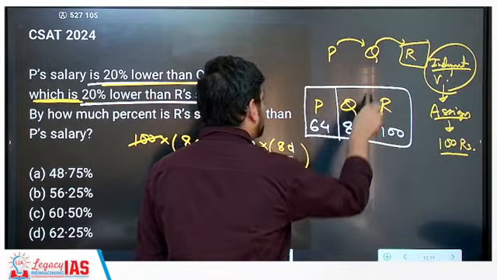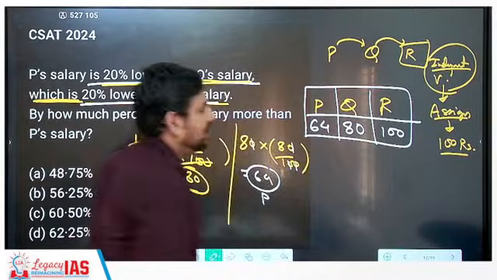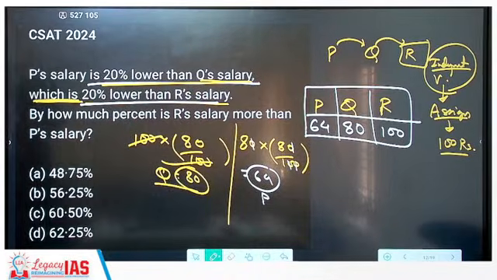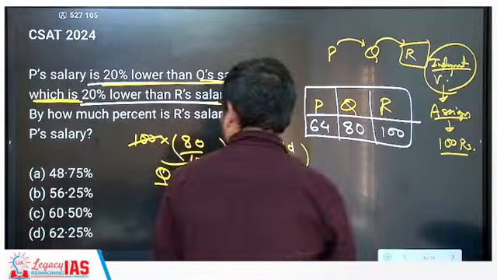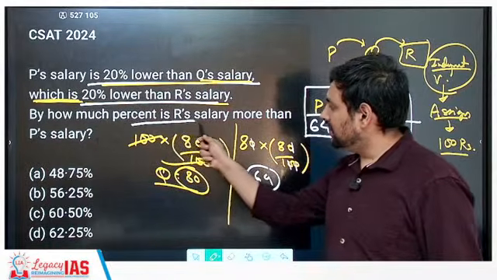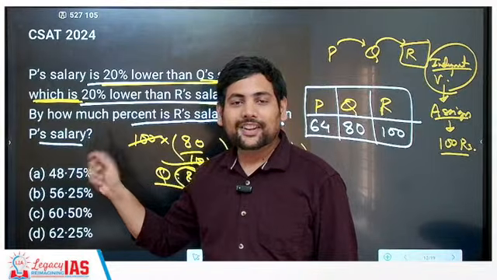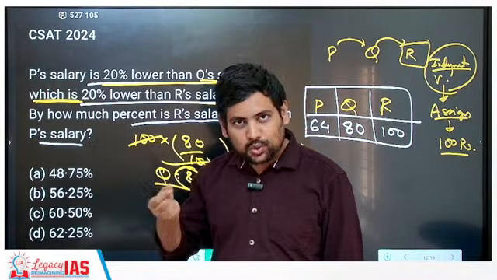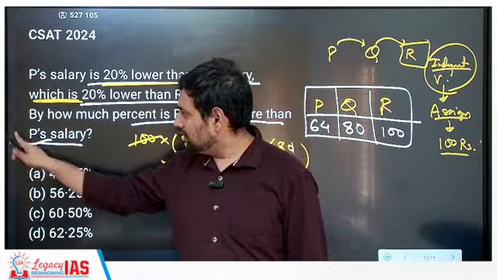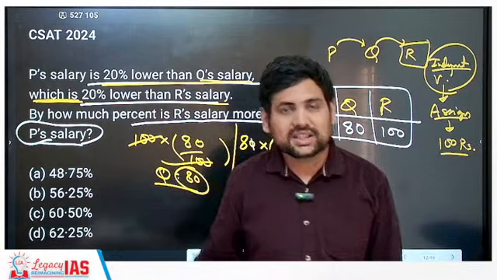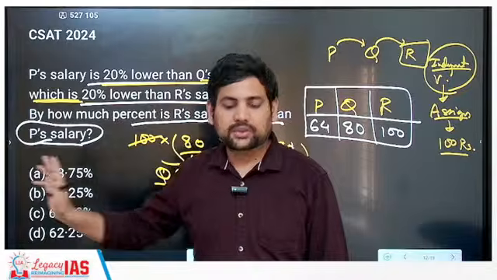Now you have got all the three values, and now whatever is the question you can calculate. The question is, by how much percentage is R's salary more than P's salary? Which will be the denominator? More than P's salary. This is the denominator. This is the reference that we have to take.